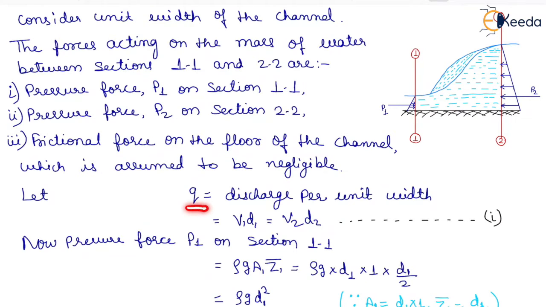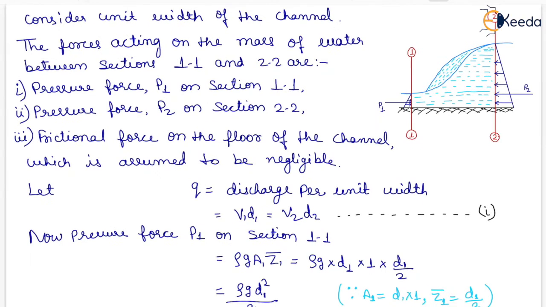Now Q is the discharge per unit width, so Q equals V1 D1 equals V2 D2, which is our first equation. Now pressure force P1 on section 1-1 equals rho G A1 Z1 bar, which equals rho G D1 into 1 into D1 by 2, because A1 equals D1 into 1 and Z1 bar equals D1 by 2. So P1 equals rho G D1 square by 2.